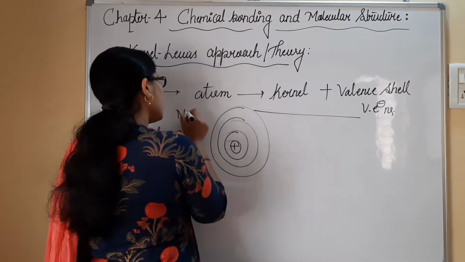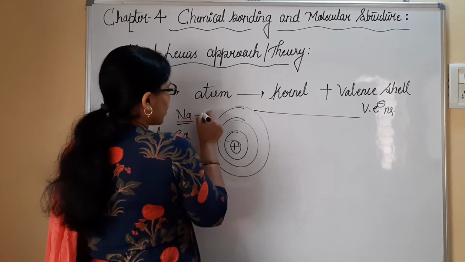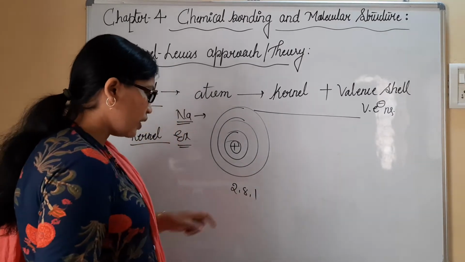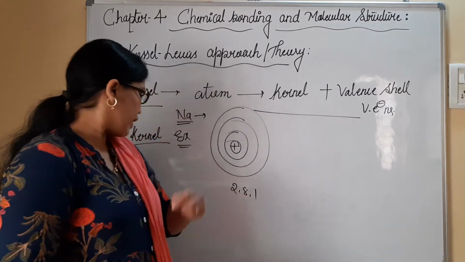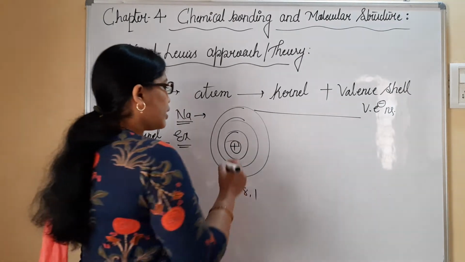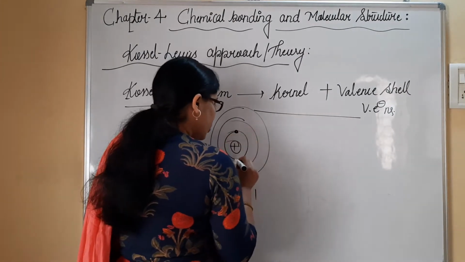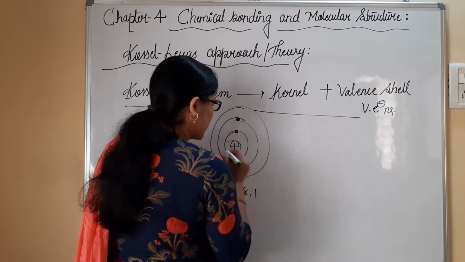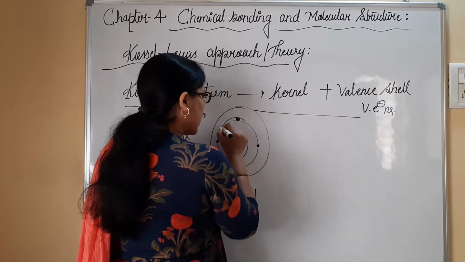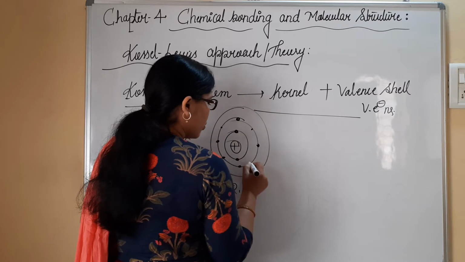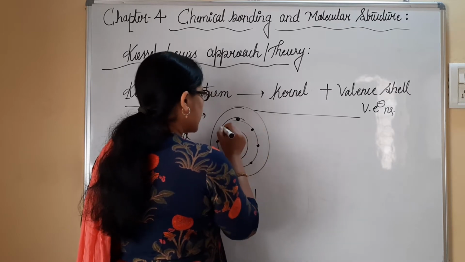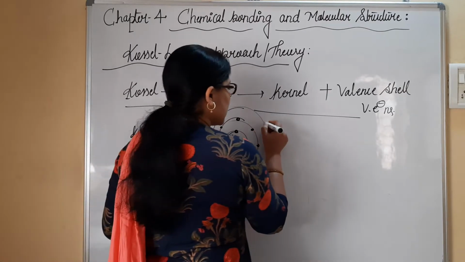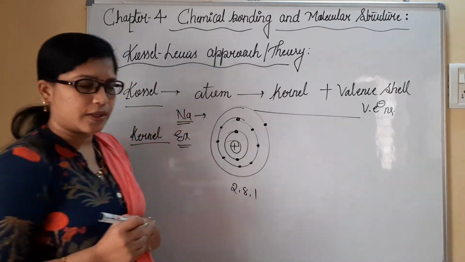Let me consider sodium, which has the configuration 2, 8, 1. This is the electronic configuration for atomic number 11. We have 2 electrons in the inner shell, 8 electrons in the next shell, and lastly 1 electron left. The shells are K, L, M, N, and we know 2n square electrons are present according to the principal quantum number.